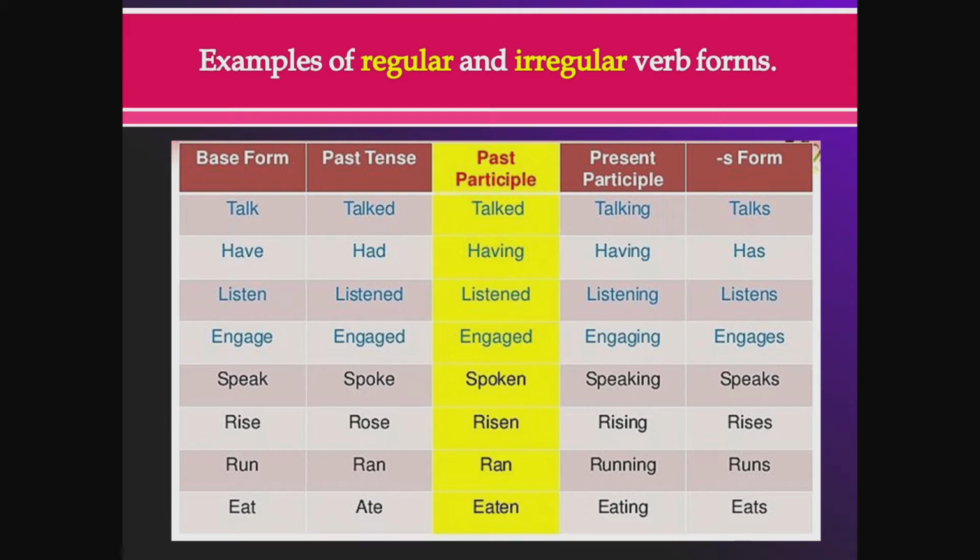Here are some examples of regular and irregular verbs, before we finish. So let's go through this. Talk, talked, talked, and talking. And the S form, talks. Talk, talked, talking. That's what I'm doing right now. So this is a regular verb because it has a pattern. Compare that to have, had, had, having. No pattern there, right? So that's an irregular verb. Listen, listened, listened, listening, and listens, the S form. So that's a regular verb because it has a nice pattern.